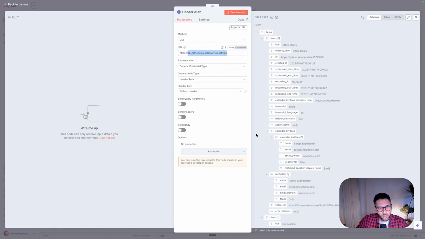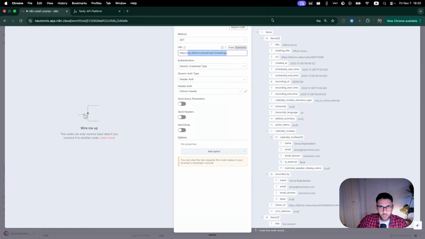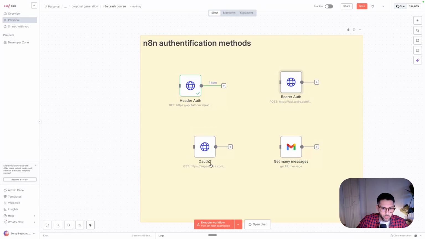But right now, what I'm interested in is this authentication. I want to understand when to use which authentication. So when do I use the header one? When do I use the other one here? The bearer auth, or sometimes you also might see in n8n there's this OAuth2. These are the three most common ones that you're going to encounter in n8n.